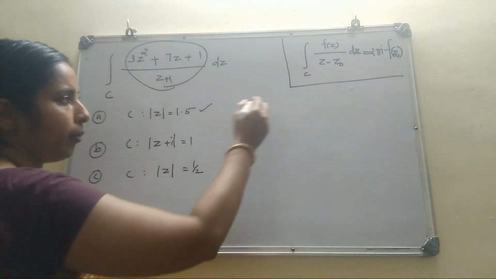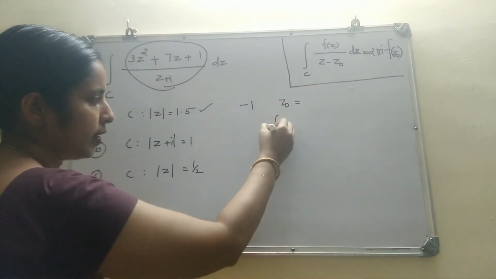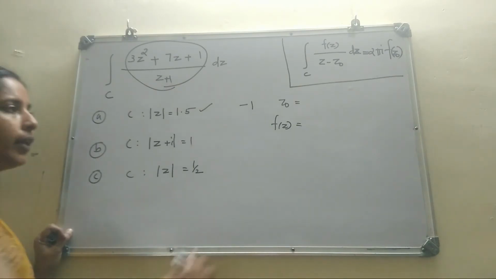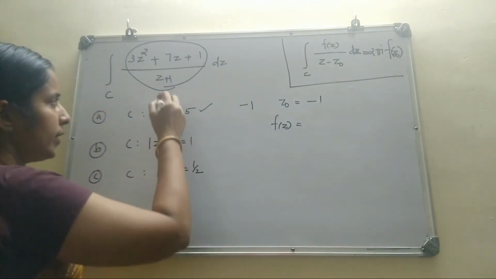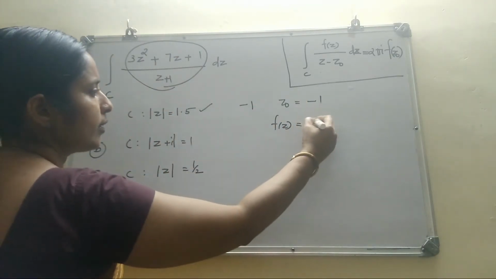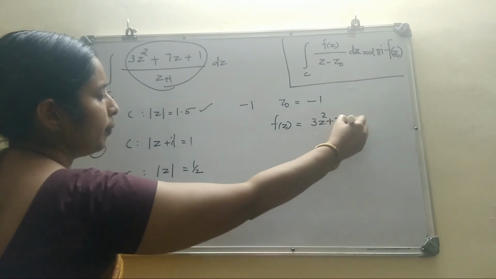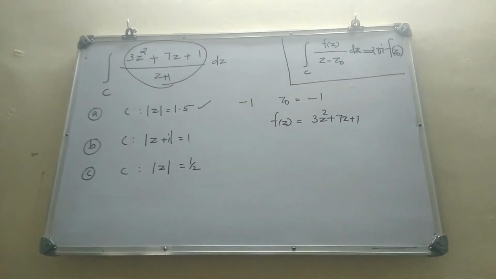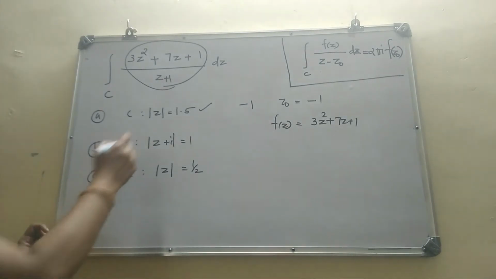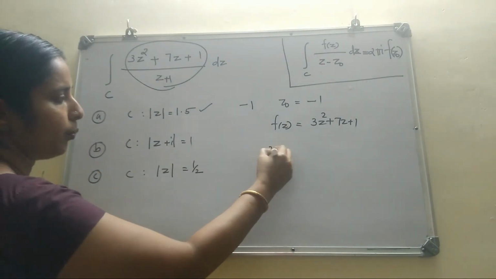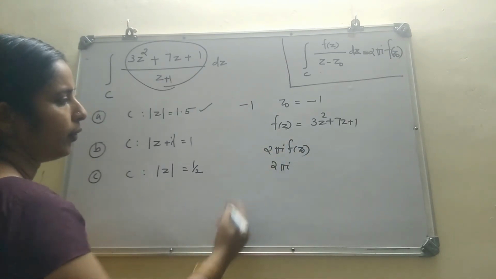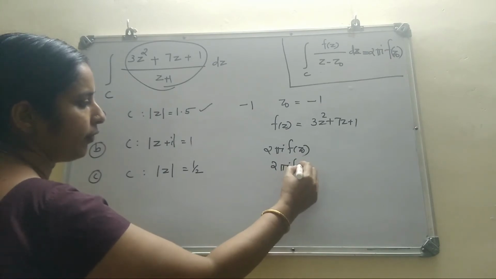See, in Cauchy's integral formula you have to choose Z0 and f(z). You choose the inside singular point as Z0, and f(z) is the remaining part of this z plus 1, that is 3z squared plus 7z plus 1. Then by Cauchy's integral formula, its answer is 2 pi i into f of Z0, that is f of minus 1.